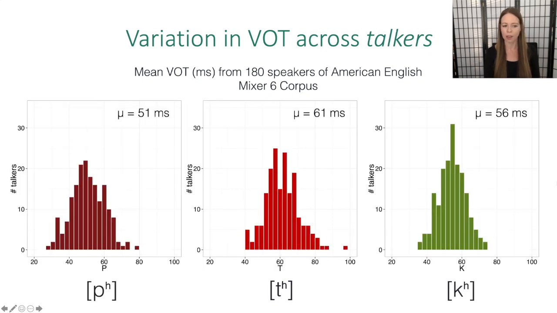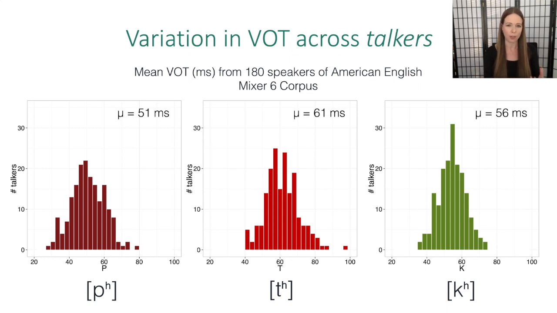When we turn to the other aspirated stop consonants of American English, that variation is just replicated. So we see for the mean VOTs of P, some speakers are down at almost 20 milliseconds, whereas others are up at 80 milliseconds. And for the realization of T, we can see some speakers have a mean VOT of 40, others are almost up at 100. So there's a lot of variation in the phonetic realization of these stop consonants,